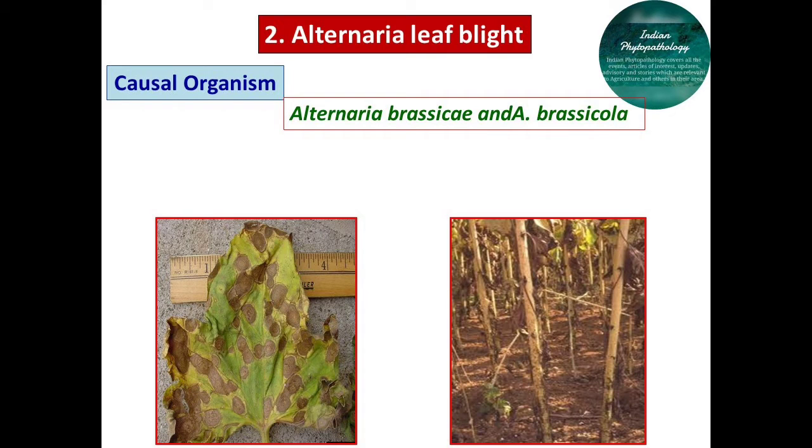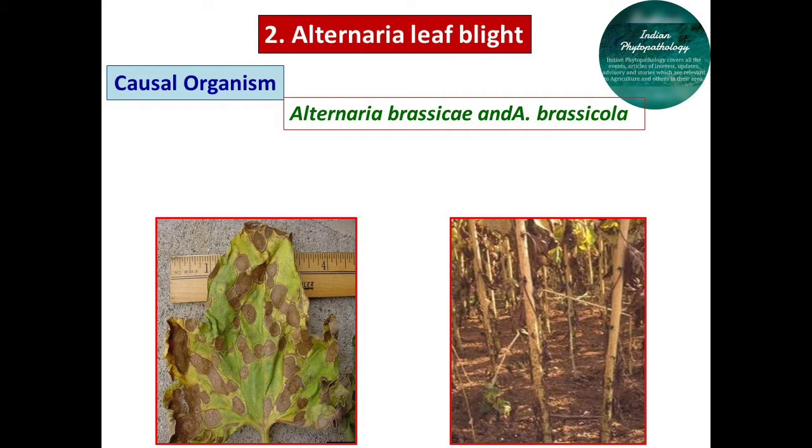You can see the symptoms of this Alternaria leaf blight of mustard. The same types of symptoms we have seen in Alternaria leaf blight of sunflower. The causal organism is also the same and the symptoms were also the same as we studied in the previous lecture. But we will take a quick look at the symptomatology.